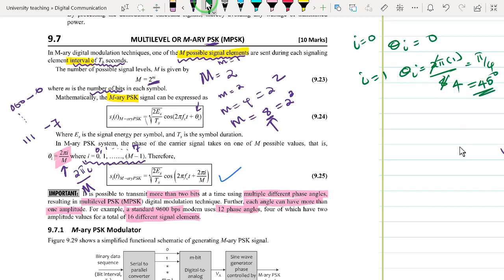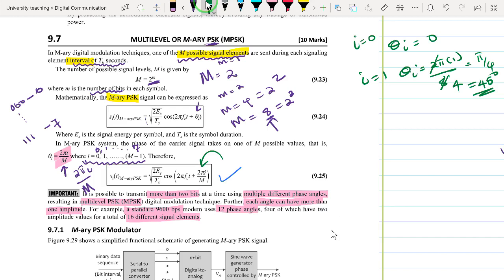So our signal is going to be varied in phase by 45 degrees. This equation is therefore used to represent M-ary PSK, and what we are varying is the phase of our carrier signal. So we notice that it is possible to transmit more than 2 bits at a time using multiple different phase angles, resulting in multi-level PSK.